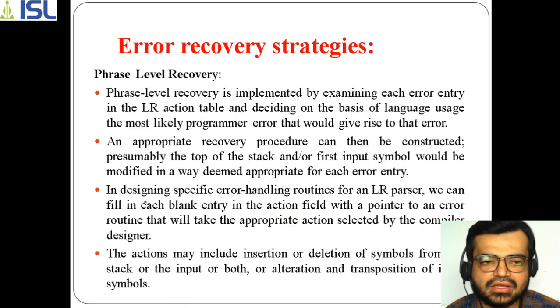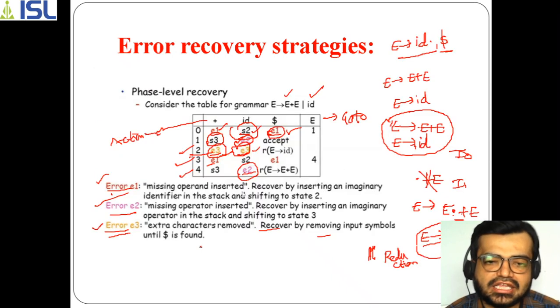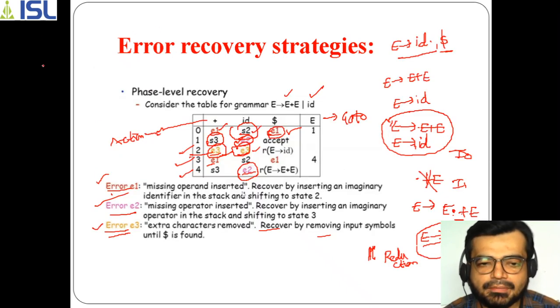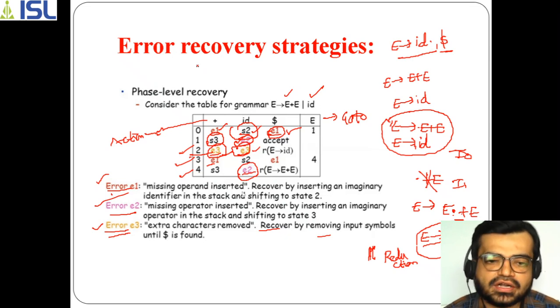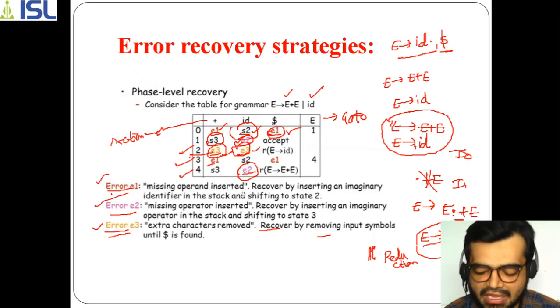So phrase level recovery is implemented by putting the error entries in the LR action table. This is the LR action table which we have taken. So this plus, ID, dollar part is completely your action table. The categories of errors which you have to take have to be placed in this action table only, because in goto we shouldn't make any changes. So this part is your goto and this part is your action.